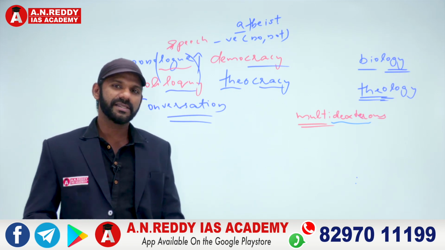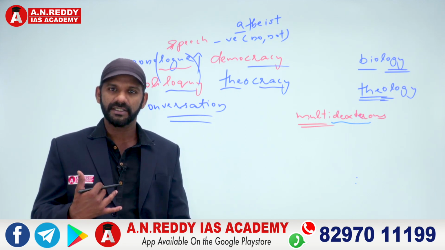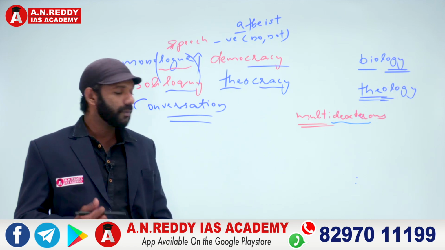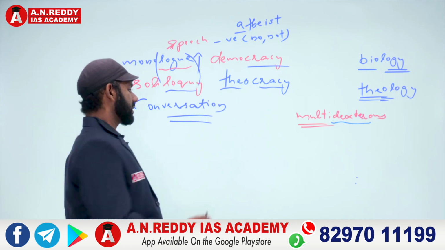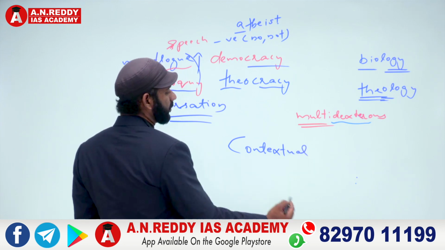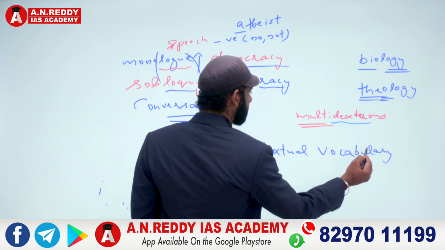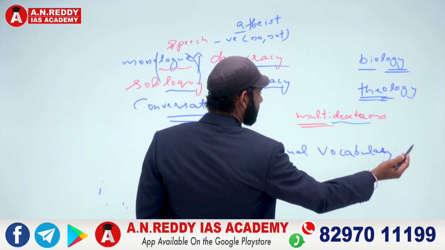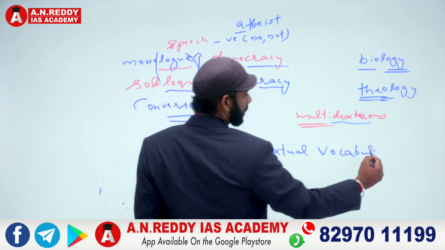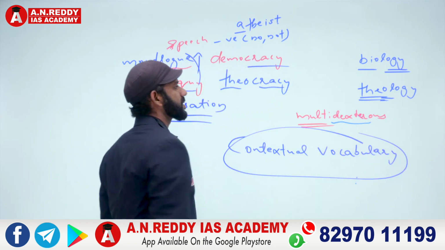In the case of our examination, in questions like reading comprehension and logical reasoning, the most important thing is contextual vocabulary. We'll go through this in detail. Before that, as you know, English is a very complicated language.